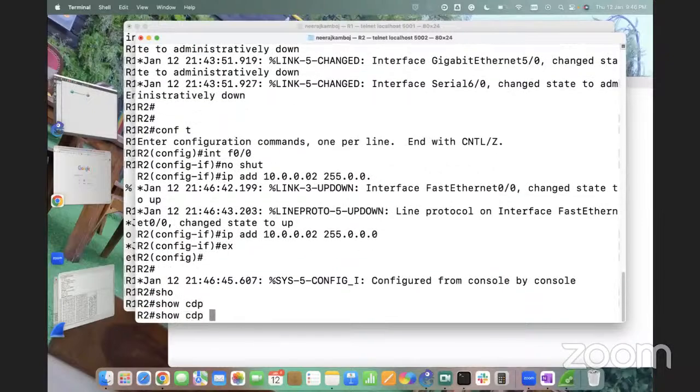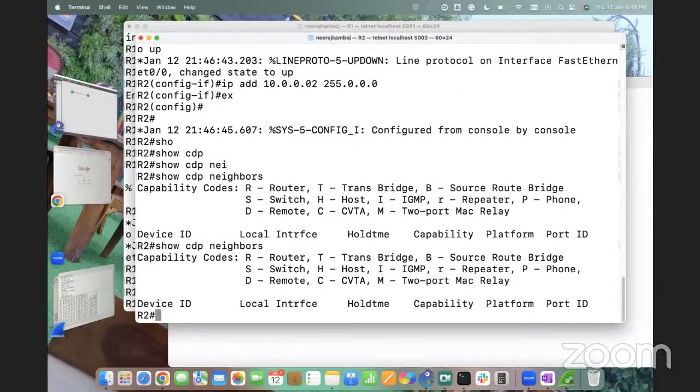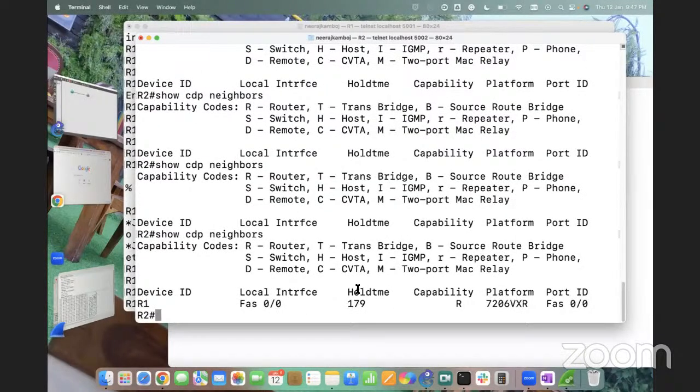Show CDP neighbor, enter. As of now, no neighbor. The reason being, the interface has just come up. The neighbor will take another 60 seconds to send the new packet, right? So we are waiting for the packet. Now I have received the packet. If you see, the hold time is starting from 180, 179 basically, right?